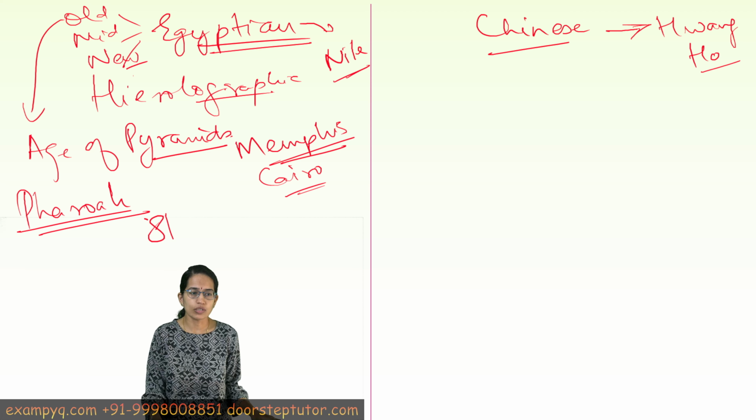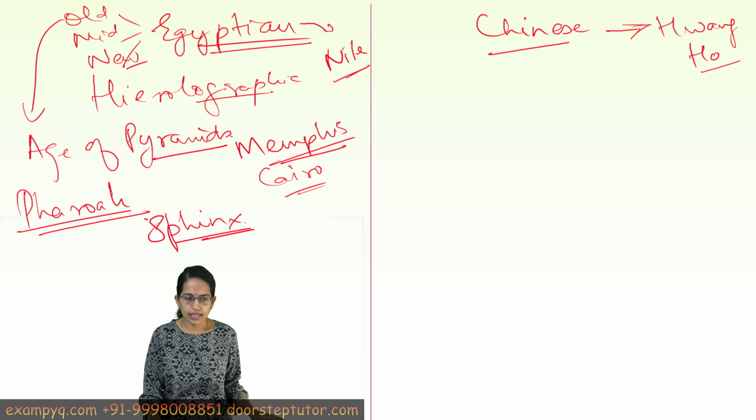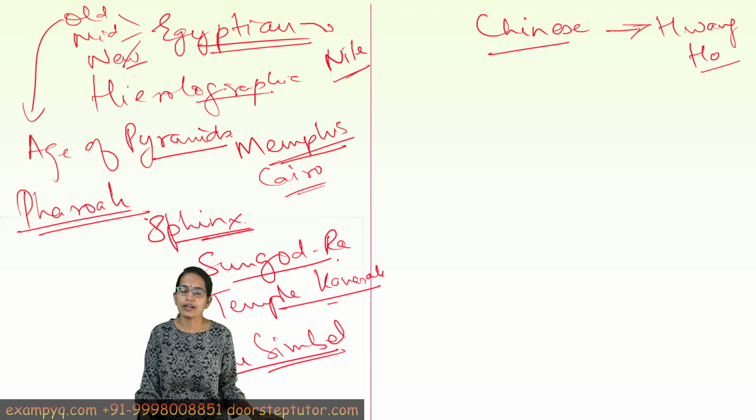There was another concept which was known as Sphinx. Now, Sphinx was a body of half lion and half man. Then there was the worship of the sun god. The sun god was known as Ra. One of the major temples was the temple of Karnak, which was the sun temple during that time. And then Abu Simbel was another important worship place, located on the bank of the River Nile.